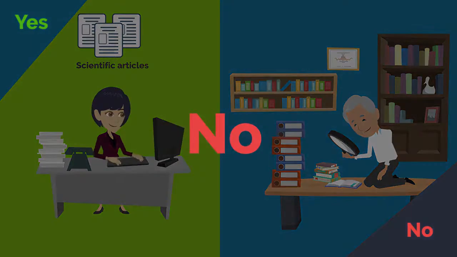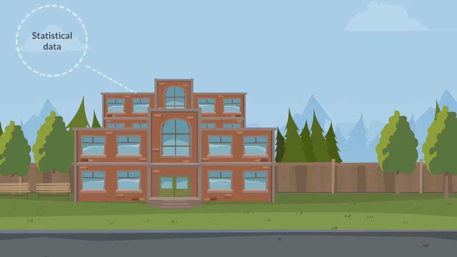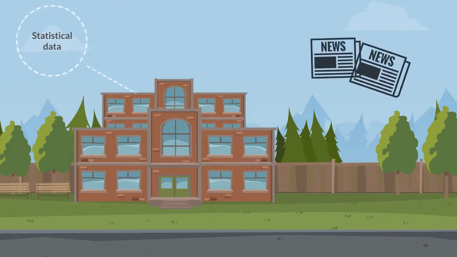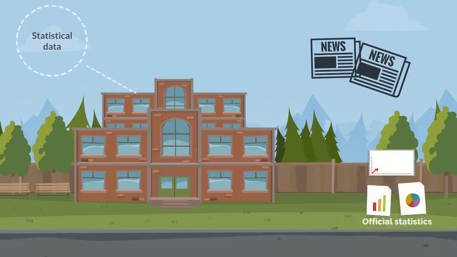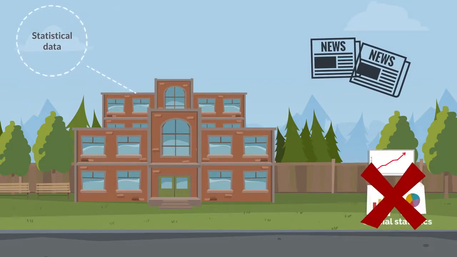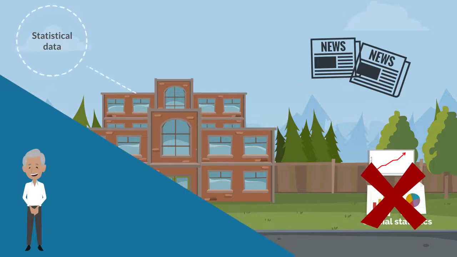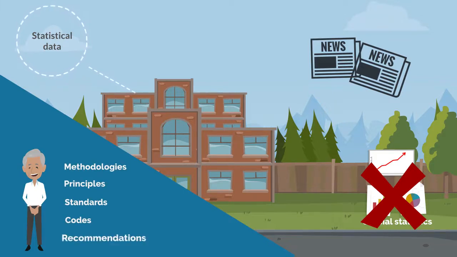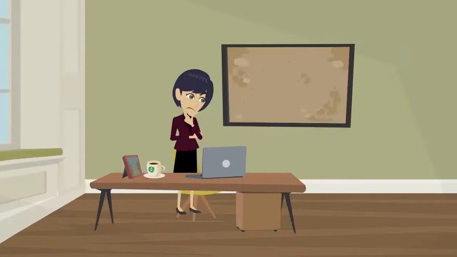The answer is no. Statistical data produced by academia, even those published in scientific journals, might be a reliable source of information, but are not considered official statistics. Scholars may not be aware of specific methodologies and international principles, standards, codes, and recommendations in official statistics. So, where could Fiona go?